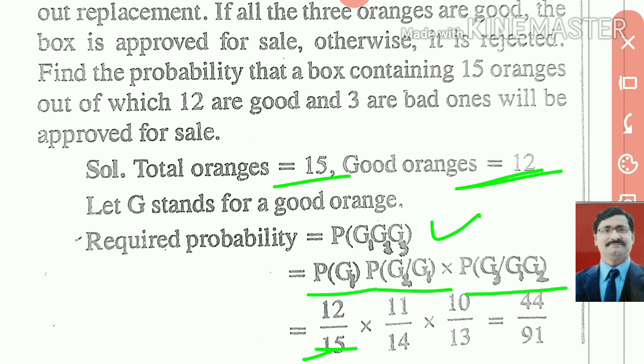Second time what happened, since you are not replacing the orange, next time the good oranges will be 11 and total oranges will be 14. So you have 11 upon 14. Third time when you draw the orange, that time the good oranges will be 10 and total oranges will be 13. So that will be